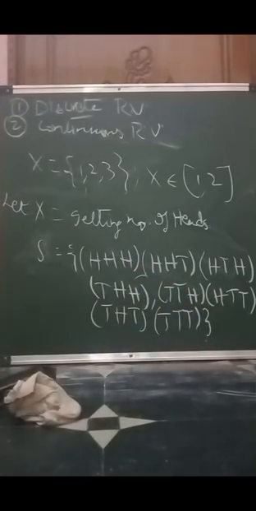So these are all the possible outcomes of that experiment, flipping the coin 3 times.